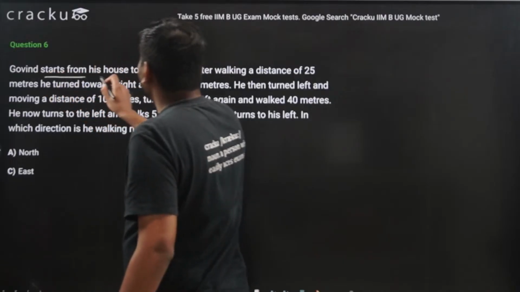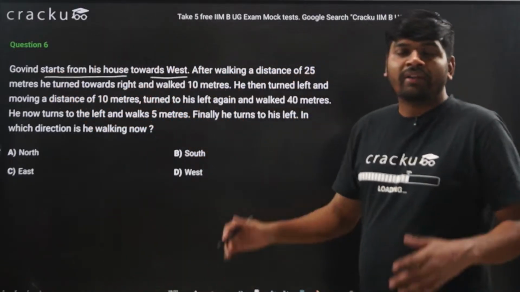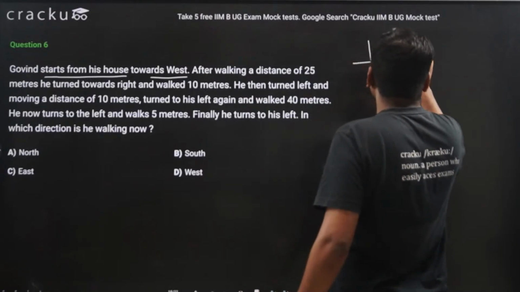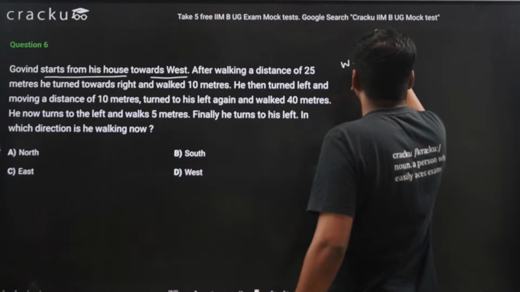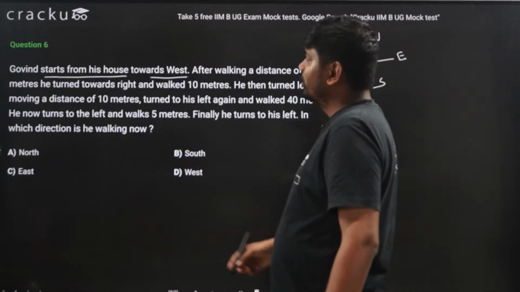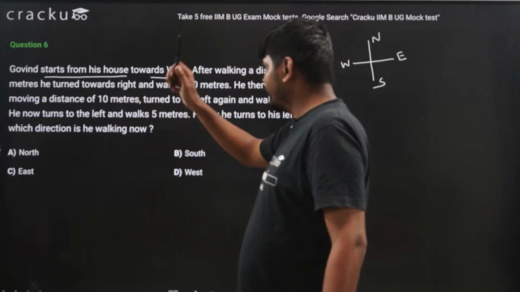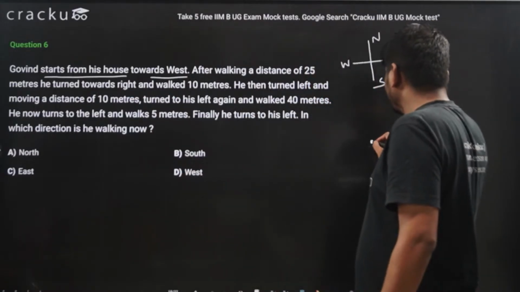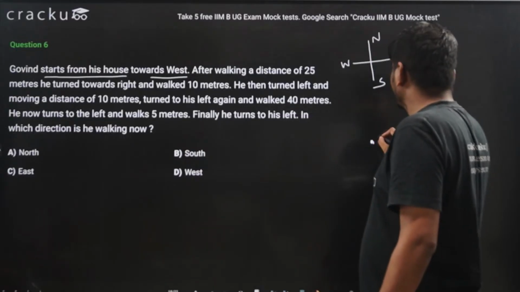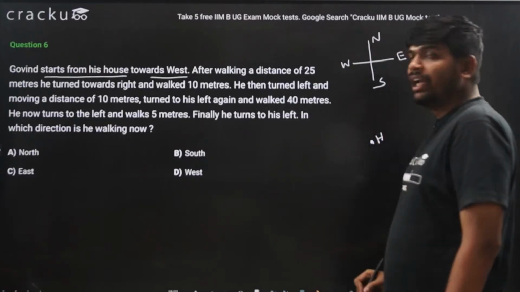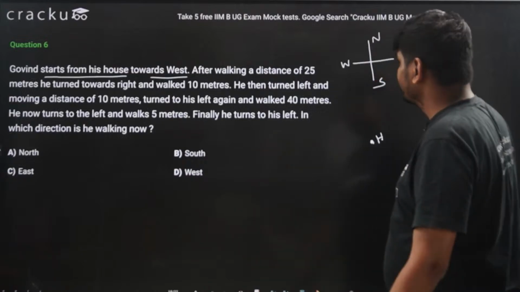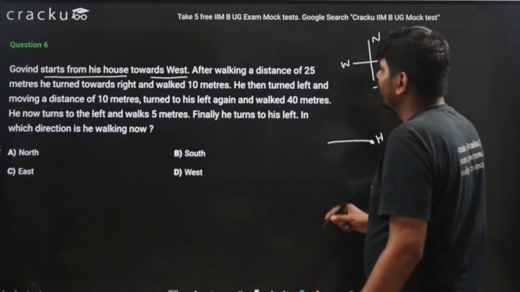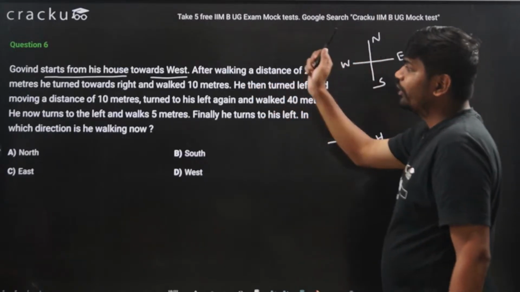Govind starts from his house towards west. Before starting, let us draw the diagram. East, west, north, south. So Govind starts from his house towards west. So Govind is moving towards west. Suppose this is Govind's house, so we can say this is H and he starts moving towards west. So west will be this direction. So he started moving. After walking a distance of 25 meters,